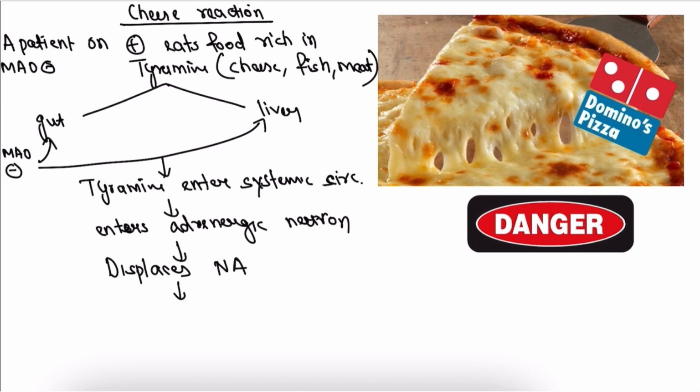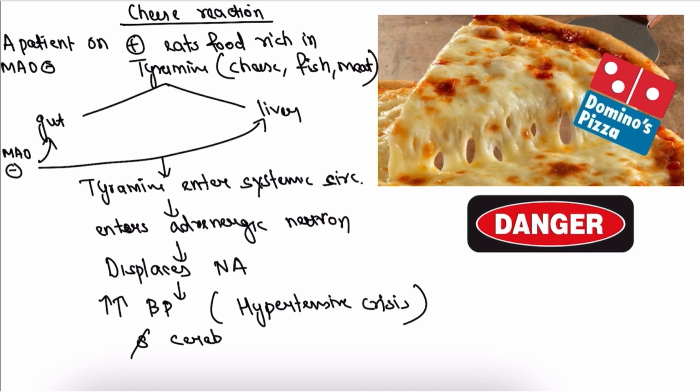This displacement leads to increase in BP, that is hypertensive crisis and cerebrovascular accident. So what is the treatment for cheese reaction?